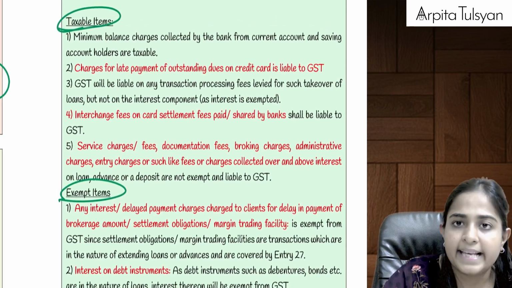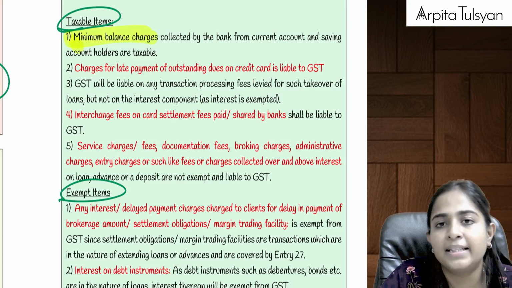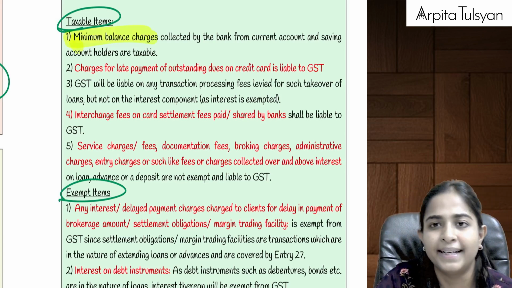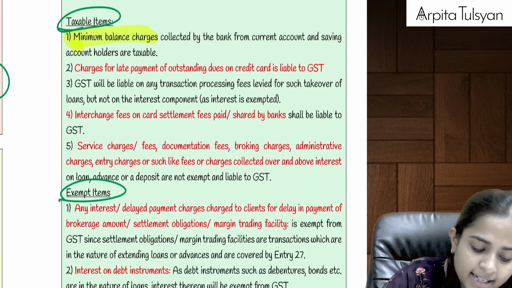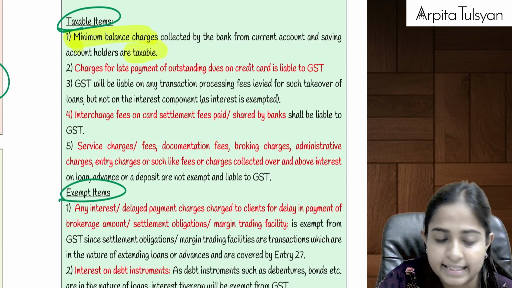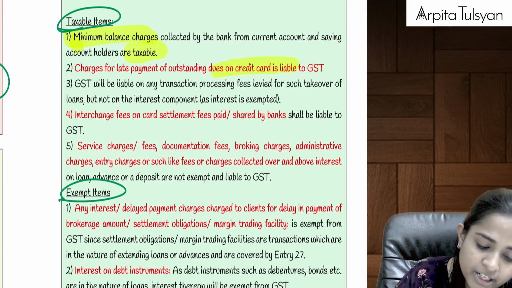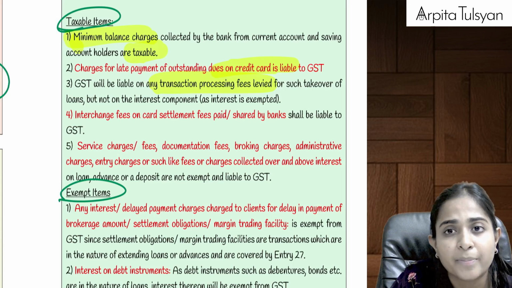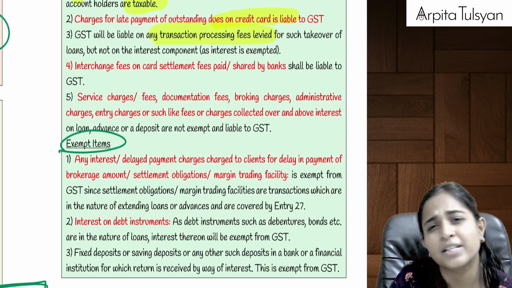So in taxable items, let's say minimum balance charges, the minimum balance that we have to maintain in our accounts. If we don't maintain it, they levy charges for that. That is fully taxable because that is not in the form of interest. Similarly, credit card interest is totally liable to GST. Processing fees charged by the bank, transaction charges charged by the bank, are always liable to GST because that is not interest.